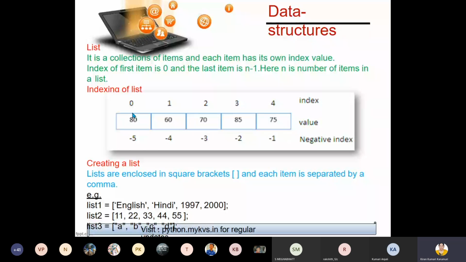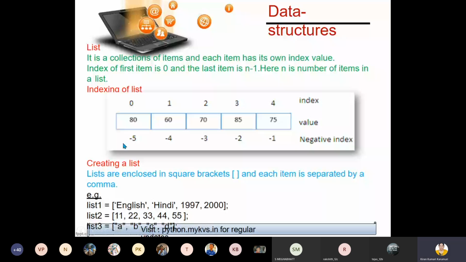Only 5 values, children: 80, 60, 70, 85, 75. Clear? So we have 5 values, and their index goes from 0 to 4, or from -1 to -5, minus the size of the list.